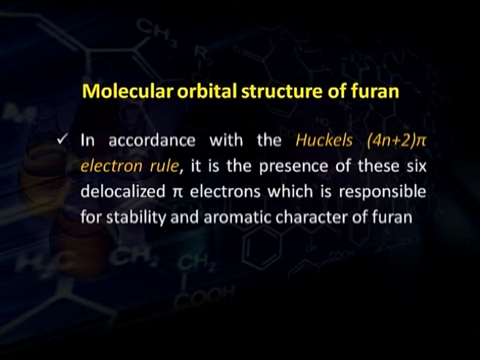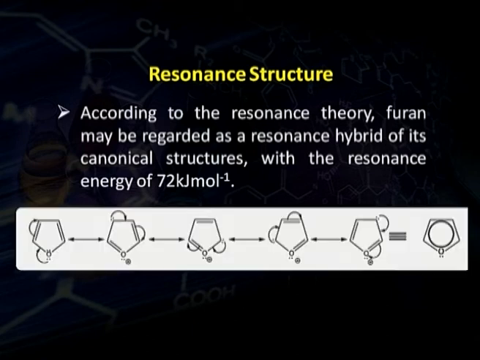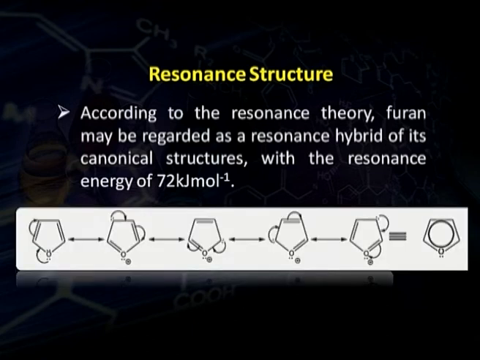Now, the aromatic character of furan can also be explained on the basis of valence bond theory. According to this theory, furan may be regarded as a resonance hybrid of a number of canonical structures. It has a resonance energy of 72 kilojoules per mole. These are different resonance structures of furan, and so it is actually a resonance hybrid of these 5 resonance structures, out of which the major contributing structure is this one, because there is no charge distribution here.